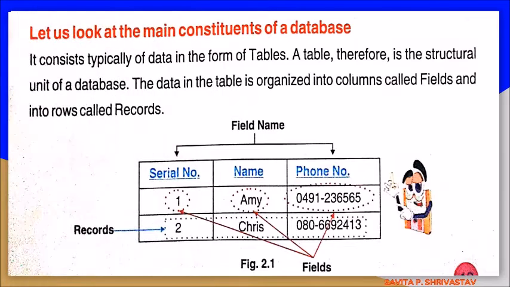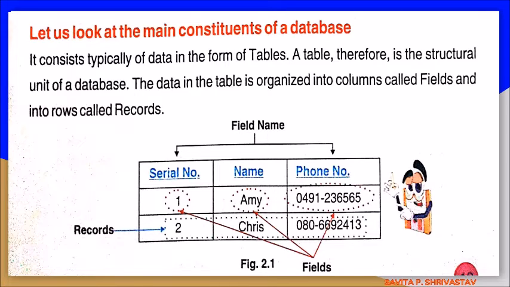Let us look at the main constituents of a database. It typically consists of data in the form of tables. A table is therefore a structural unit of a database. The data in the table is organized into columns called fields and into rows called records. As given in Fig 2.1, we can see the field names: serial number, name, and phone number. So these are called field names.